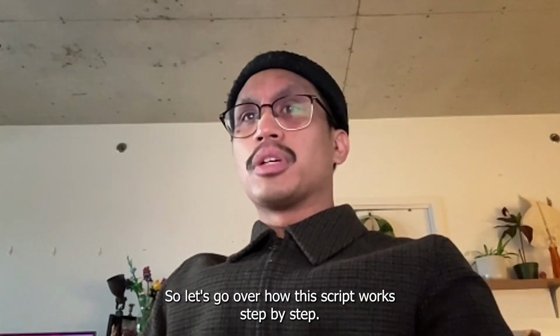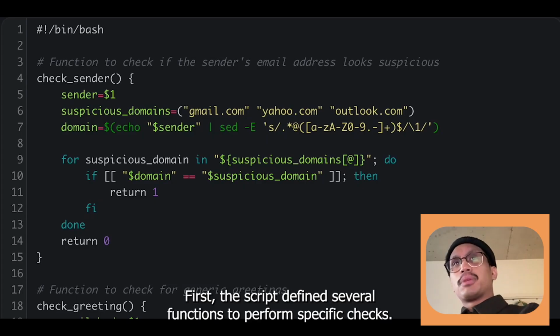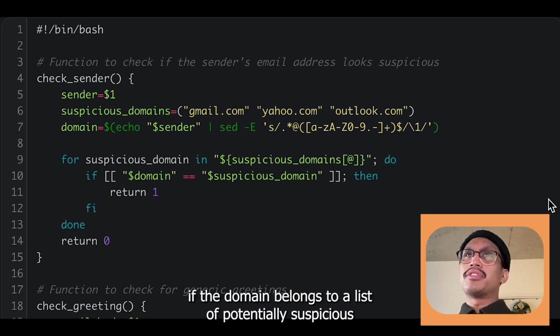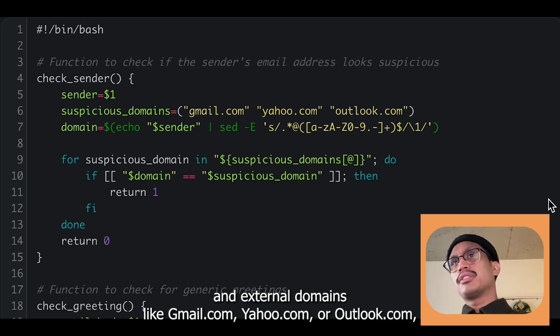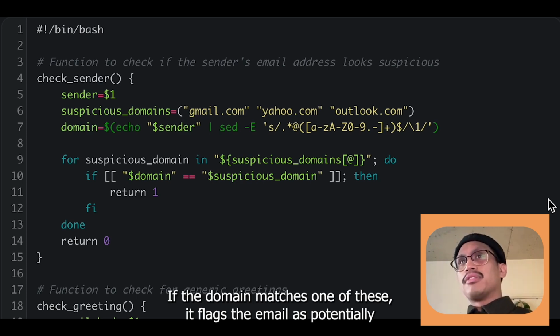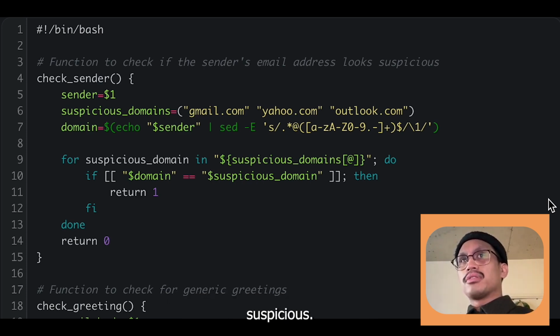So let's go over how the script works step by step. First, the script defines several functions to perform specific checks. The check_sender function examines the sender's email address to determine if the domain belongs to a list of potentially suspicious and external domains like gmail.com, yahoo.com, or outlook.com, as these are the most commonly used domains in phishing. If the domain matches one of these, it flags the email as potentially suspicious.